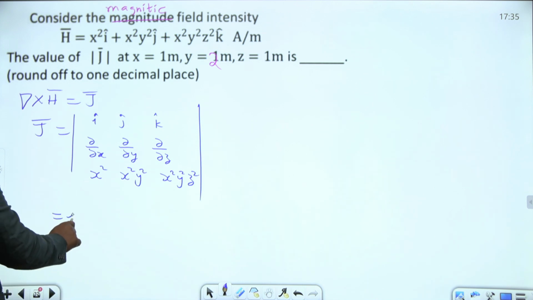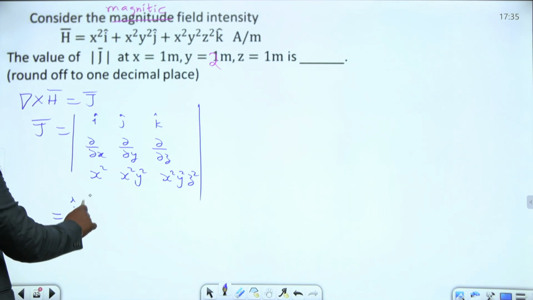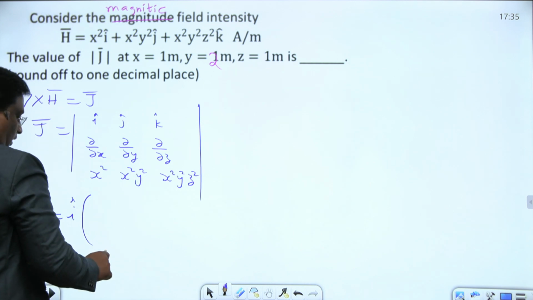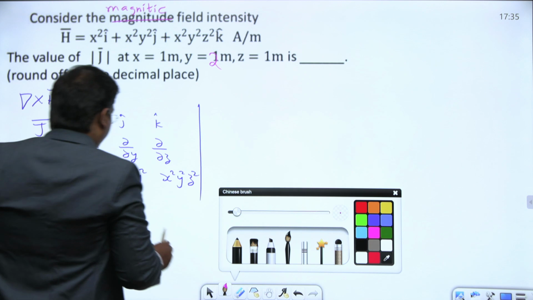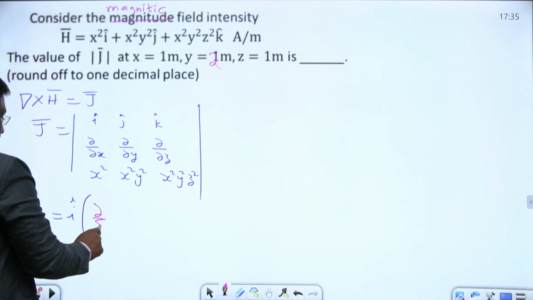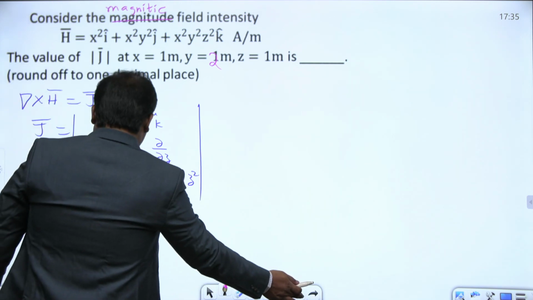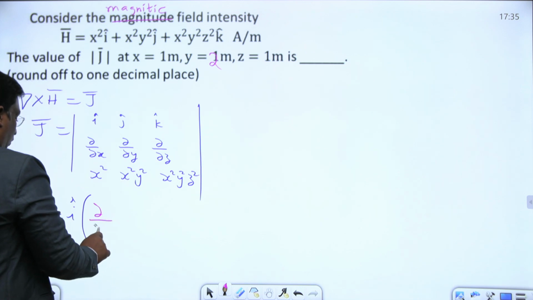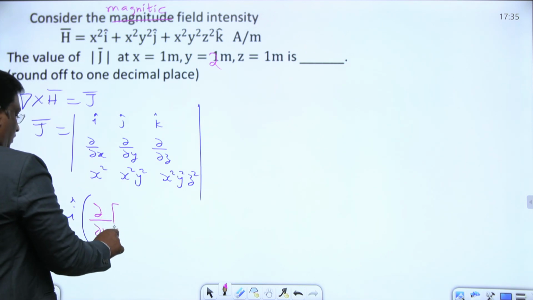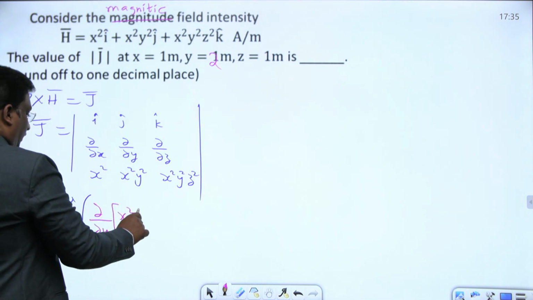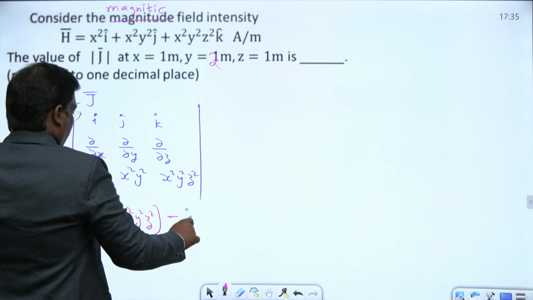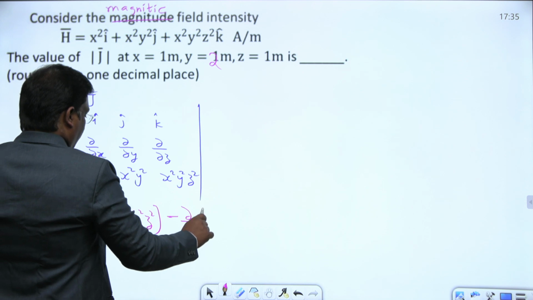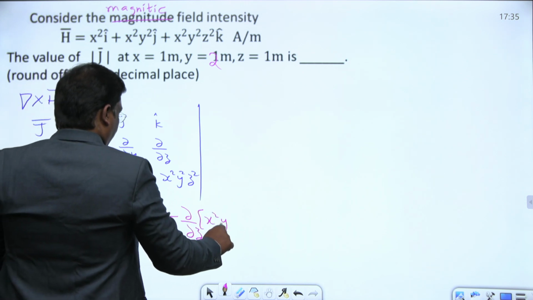Therefore let us expand this one. I cap into dou by dou y of x square y square z square minus dou by dou z of x square y square.